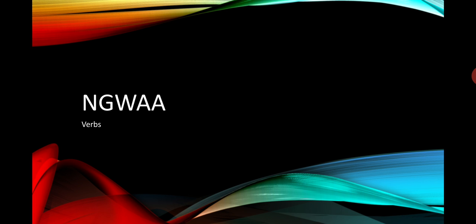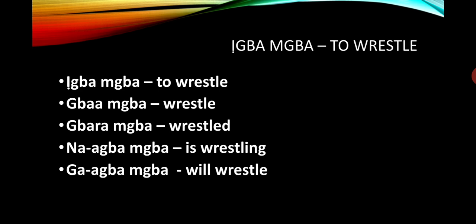Now, these past few weeks, we've been learning about verbs and how to make sentences with them in Igbo. Like you all know, verbs are many in every language, so we're not really going to stop soon. We're going to do quite a number of verbs. Today we have a few verbs to consider. The first one is Ibamba. Ibamba means to wrestle.